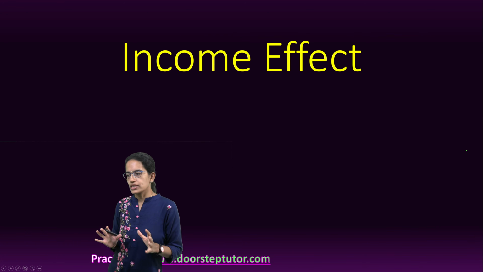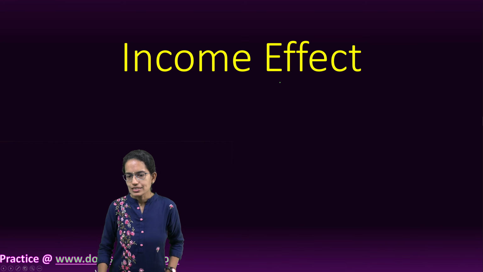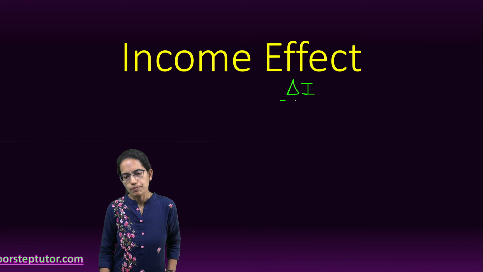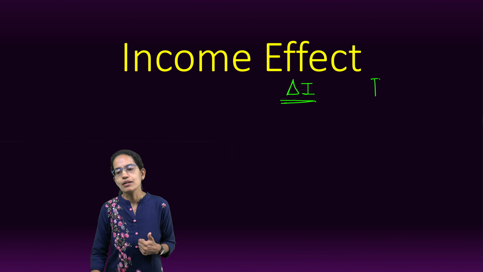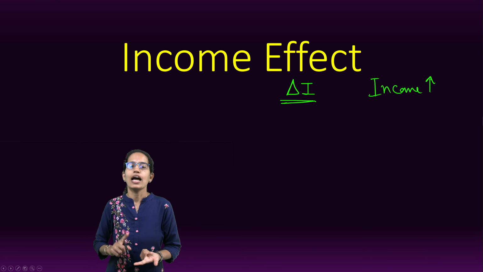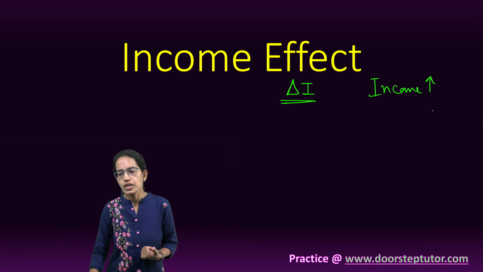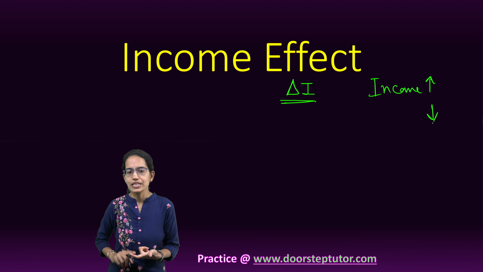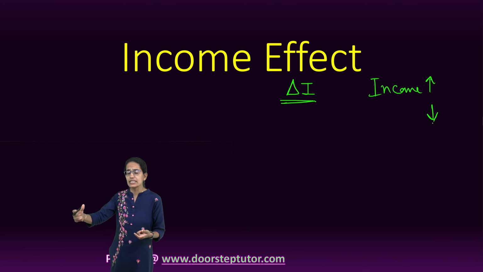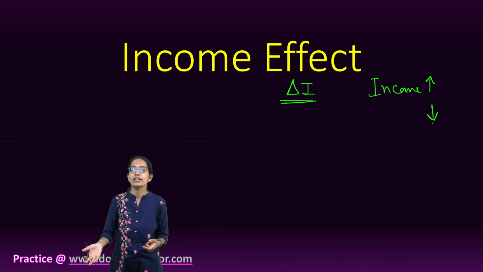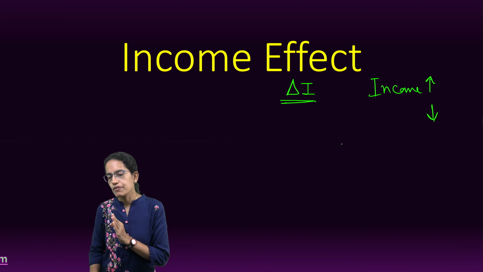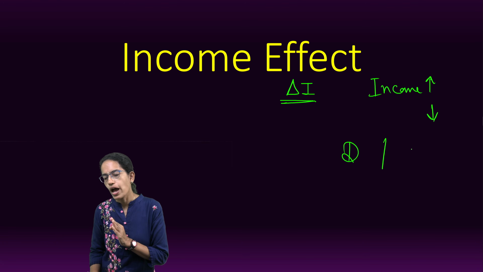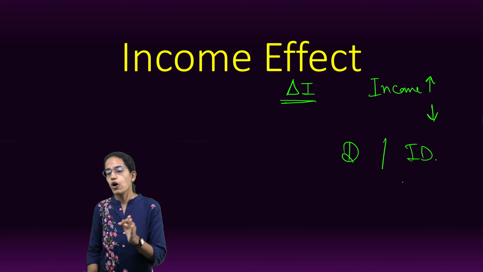So let's focus on the income effect first. As it says, it is based on the change in the income. Now, when there is a change in the income, let's say my income increases, right? I have more in my pockets and therefore I have more purchasing power. If my income decreases, I have less in my pocket, so probably every penny that I would spend, I'll think twice before making an investment on it, right? So income effect can have a direct as well as an indirect effect on certain commodities.